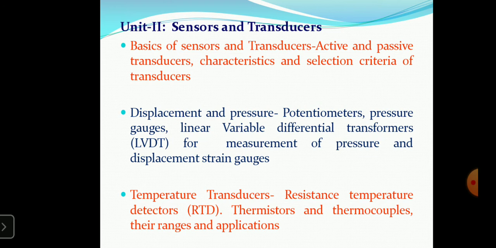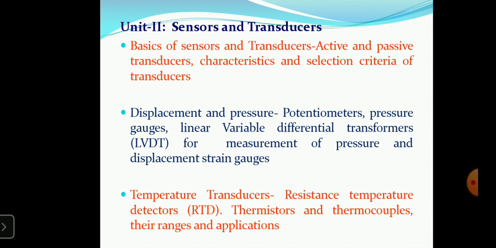Characteristics and selection criteria of a transducer: how to select the transducer required for the primary section, secondary section, or the load section. According to that, we can select the transducer. Then next, displacement and pressure. The potentiometer is used for the measurement of displacement. Then pressure gauges, linear variable differential transformer, LVDT, and strain gauges for the measurement of pressure and displacement.